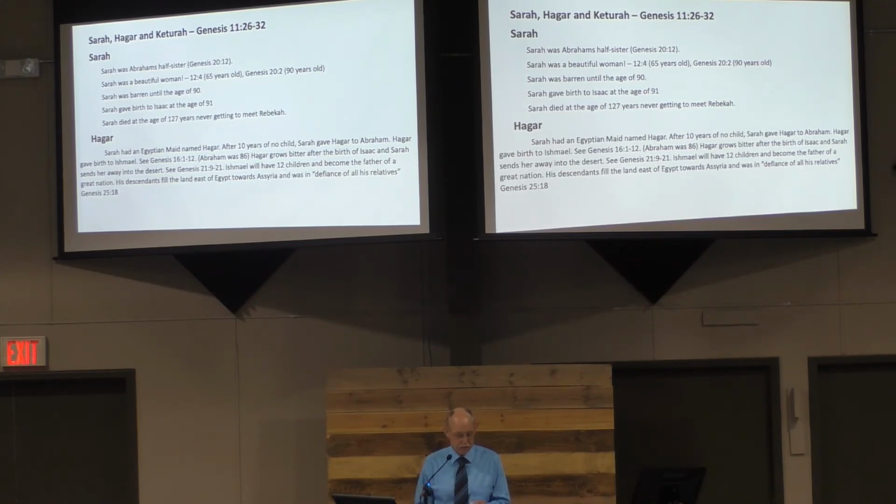Let's see, turn over to Genesis chapter 21. Genesis 21, down in verse 9. So when we get to Genesis chapter 21, Sarah gives birth to Isaac. So the promise has been fulfilled. Sarah gives birth to Isaac, and for some reason Hagar is, I guess, now jealous that Sarah finally had a child, and especially under the circumstances with which she has this child. So verse 9, Sarah saw the son of Hagar the Egyptian, whom she had borne to Abraham, mocking.